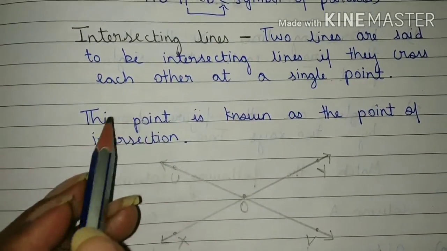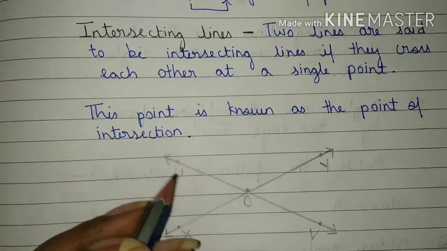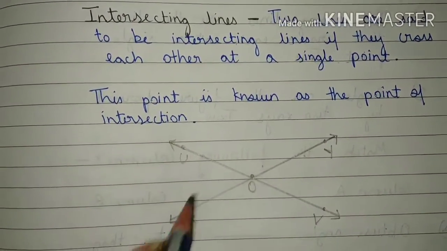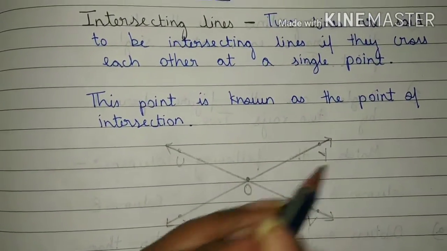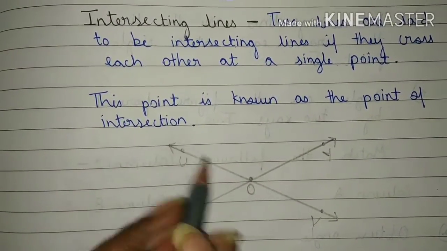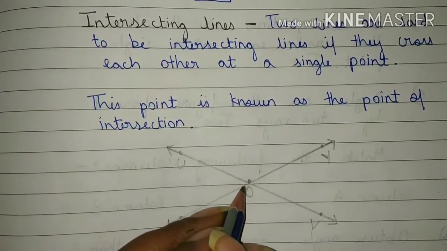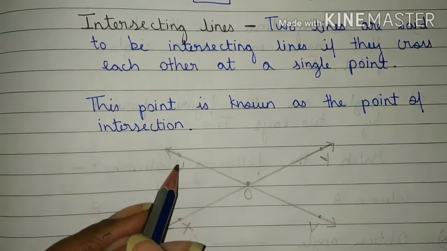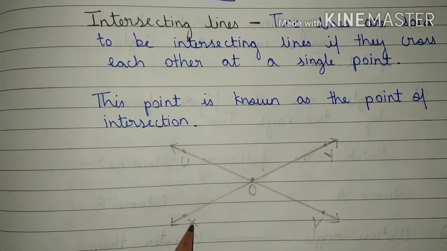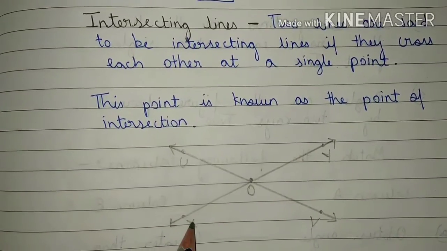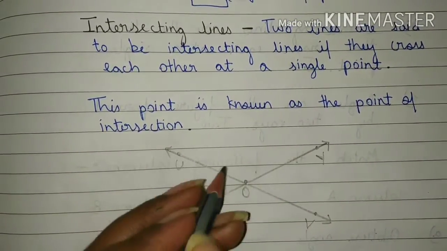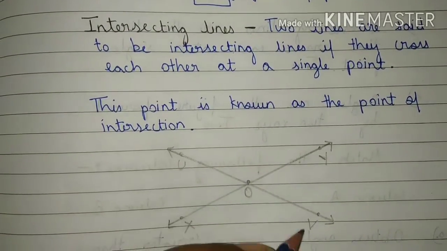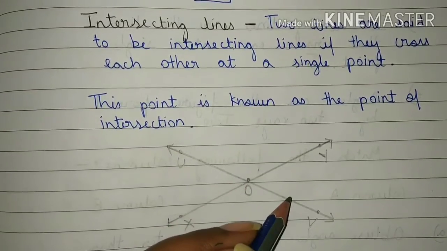Students, look here. Here there are two lines, line UV and line XY, and these two lines are crossing each other at a single point O. It means line UV and line XY are crossing each other or meeting each other at a single point O. So, this type of lines are called intersecting lines.